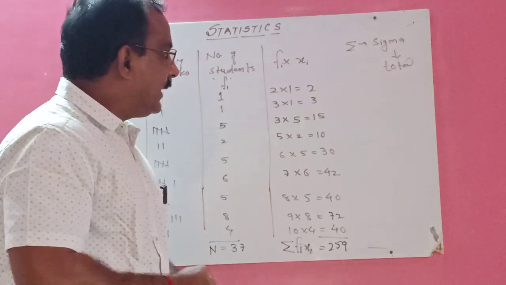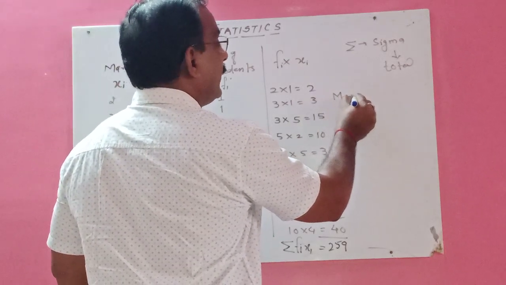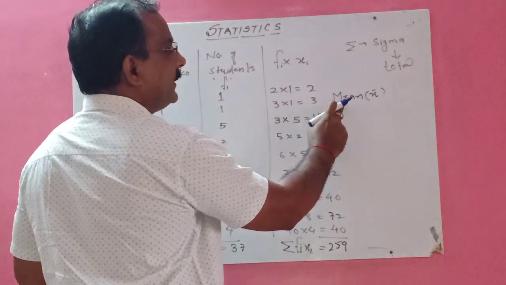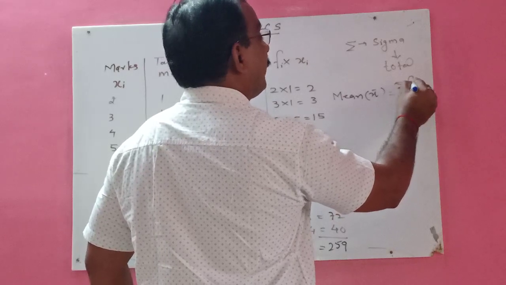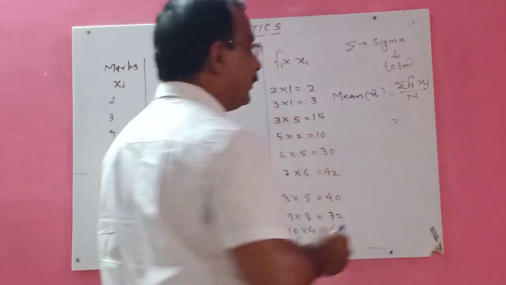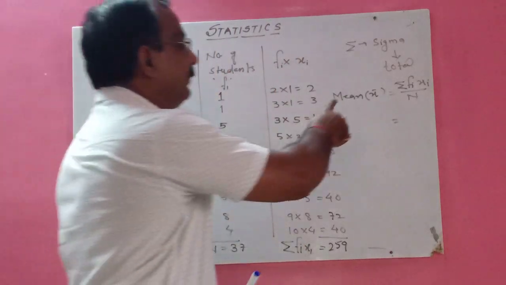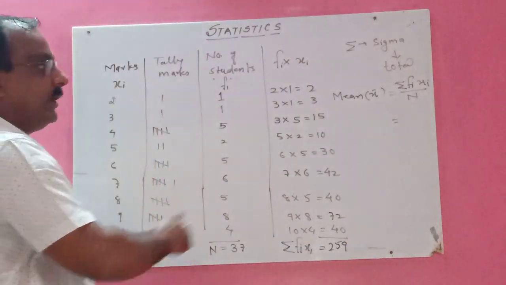And we have a formula to calculate this. Mean, in bracket you will write bar x. Bar x means mean, equal to sigma Fi Xi upon n. This is the formula, my dear children. Very important formula to calculate mean or arithmetic mean for a large number of scores.